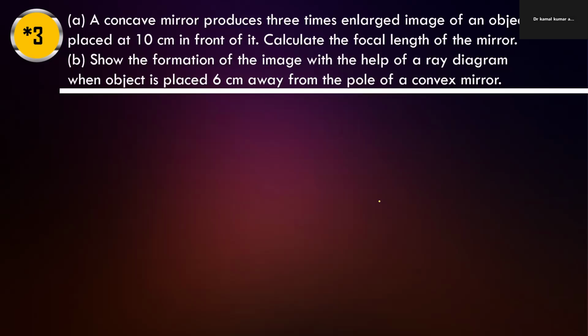First one is the concave mirror. The concave mirror produces a 3 times magnified, enlarged image. So the magnification factor is 3. The object is placed 10 centimeter in front of it. We always consider the object distance on the negative side.